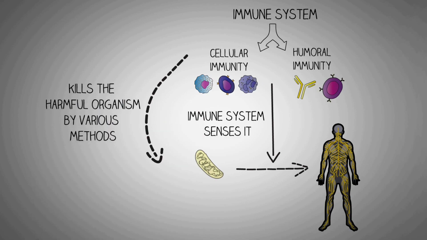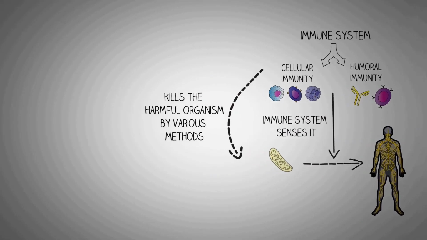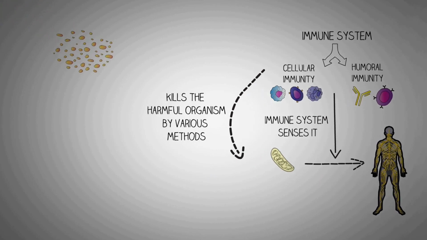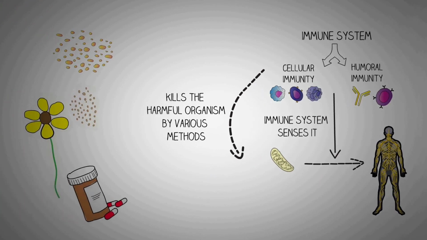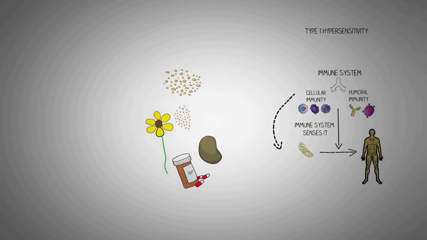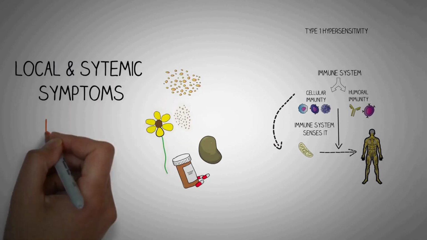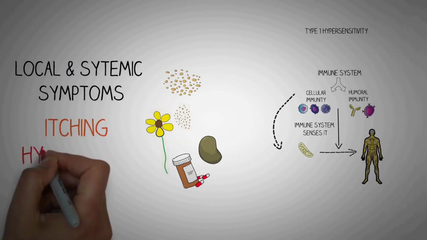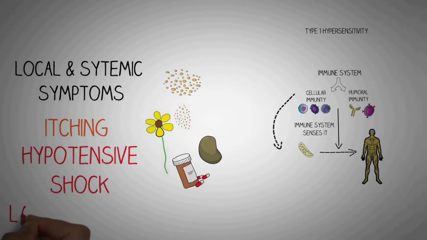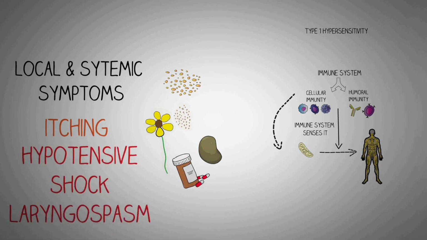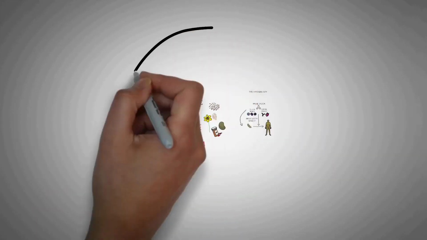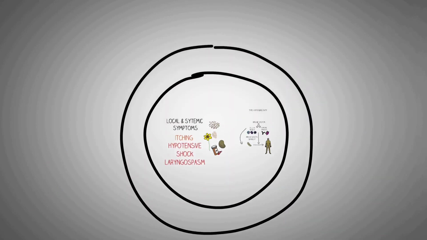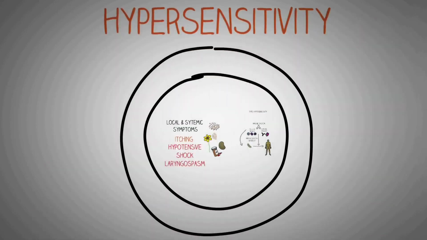Although it normally defends us against infections, our immune system can get excessively sensitive against non-harmful things like dust, pollen, medicines and many foods. This excessive activity of our immune system leads to local and systemic symptoms, leading to severe conditions like hypotensive shock and laryngospasm. This excessive activity of our immune system to seemingly non-harmful antigens is known as hypersensitivity.